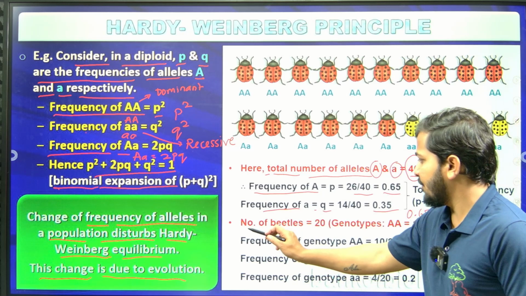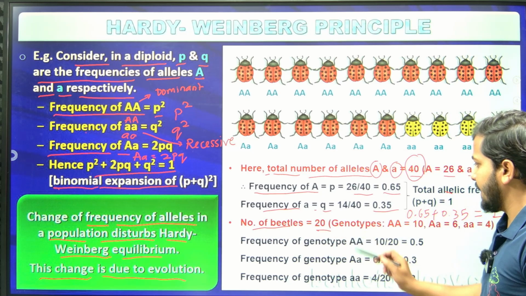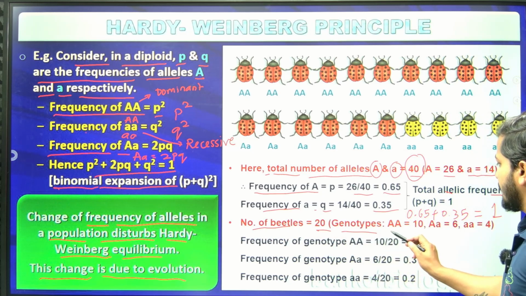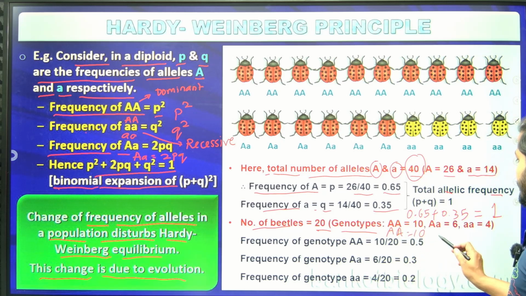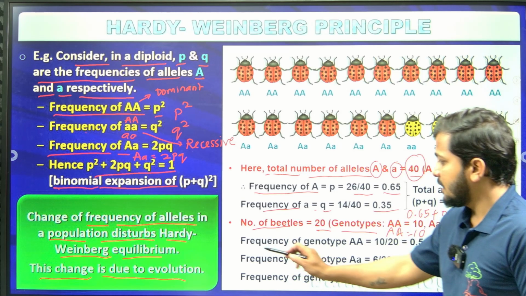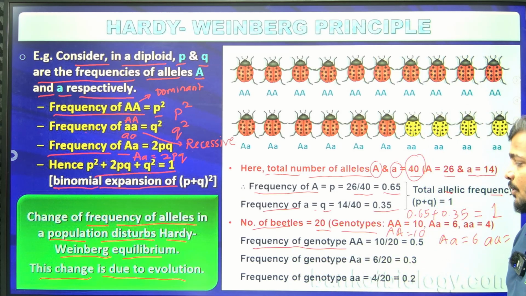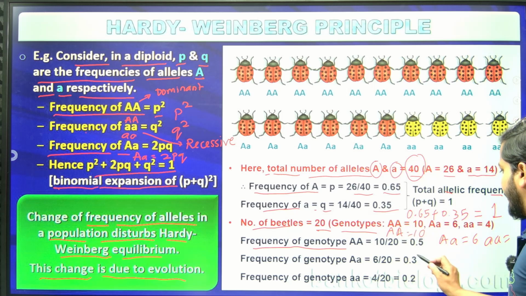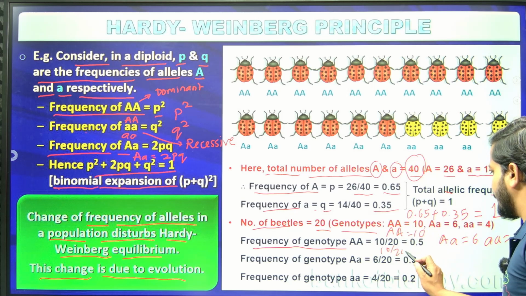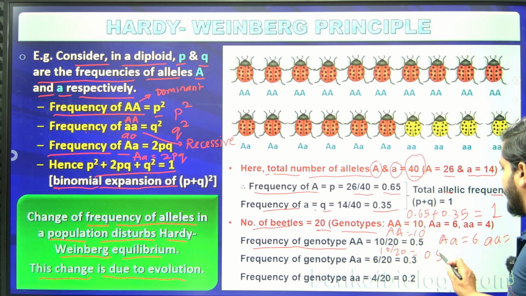Now, the number of beetles, if you consider, is 20. For genotypes, capital A capital A was given as 10, then capital A small a is 6, and small a small a is 4. How do I calculate the frequency of genotypes? The total is 20. So 10 divided by 20 gives 0.5.